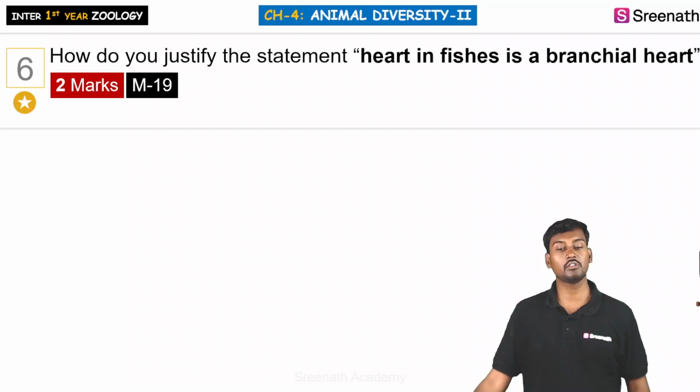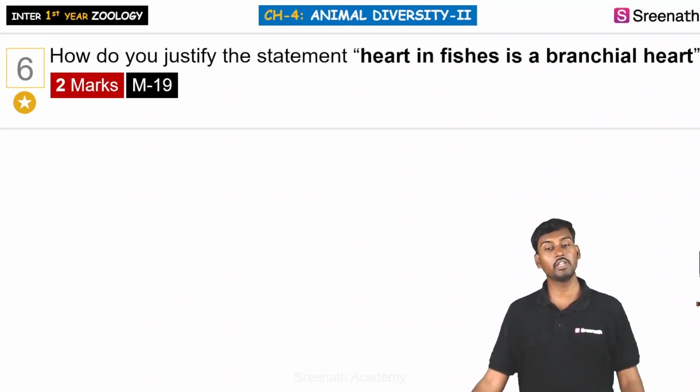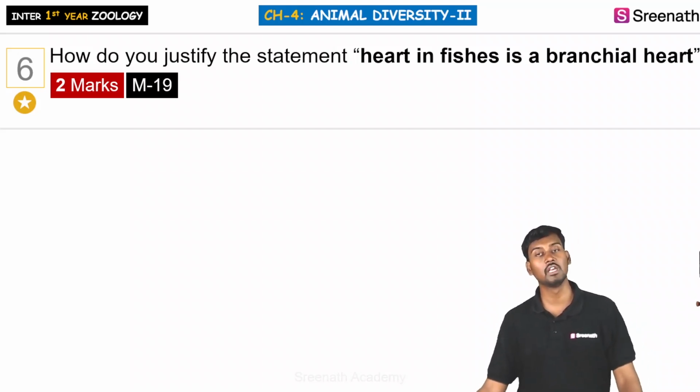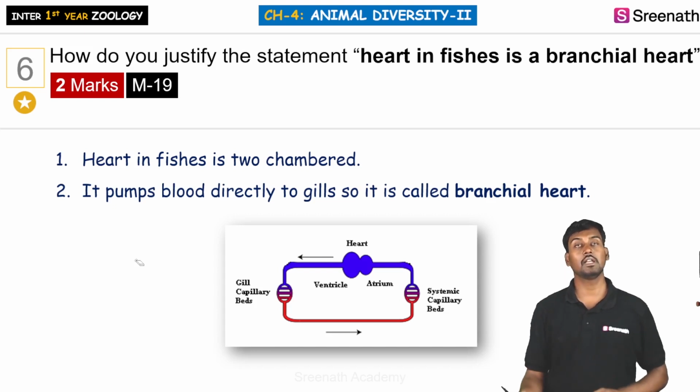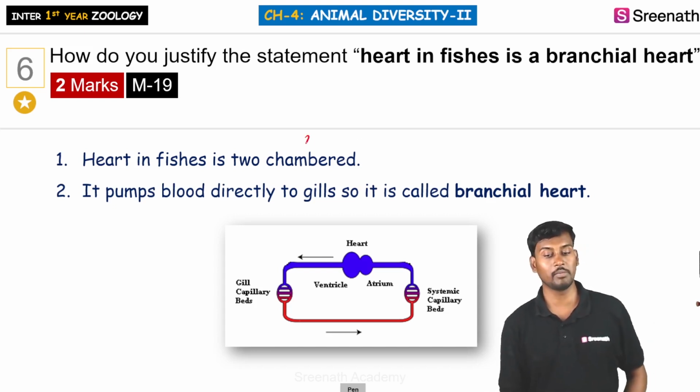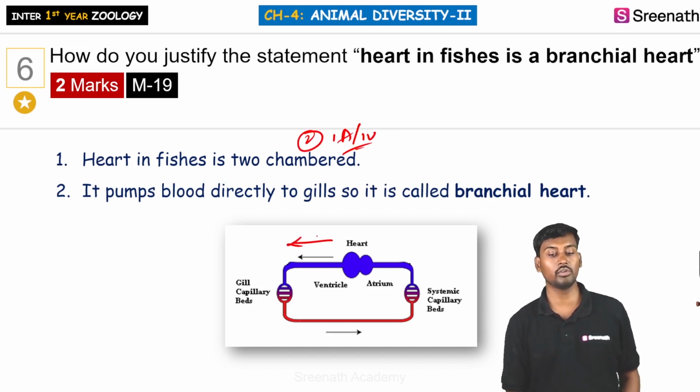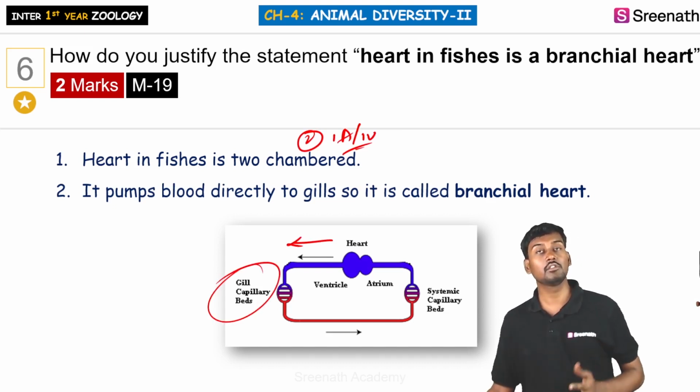So the sixth question, do you justify the statement that the heart in the fishes is a branchial heart? Here the heart in the fishes is generally 2 chambered, 1 atrium and 1 ventricle. The blood from the heart directly reaches the gills. So here the blood pumps directly to the gills.